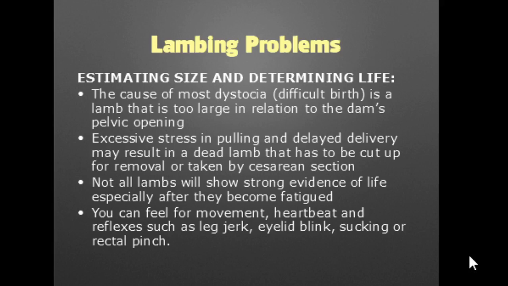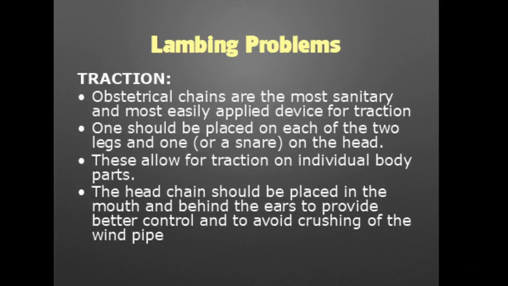Traction is important, and for this we use obstetrical chains, which are the most sanitary and the most easily applied device for this purpose. One should be placed on each of the two legs, and we can substitute the snare on the head. This technique allows for traction on the individual body parts. The head chain should be placed in the mouth and behind the ears to provide better control, and this is also to avoid crushing the windpipe.